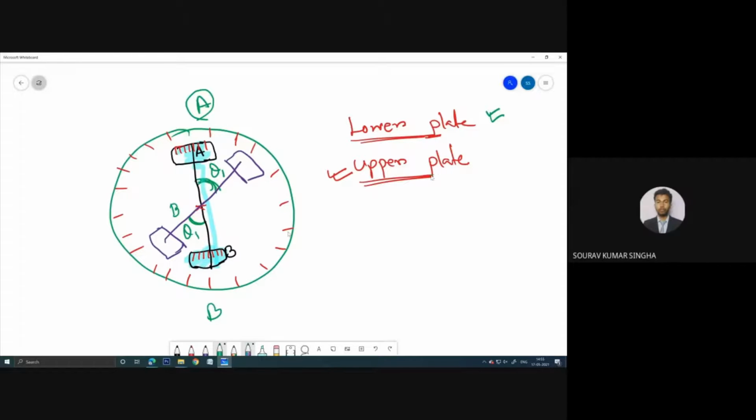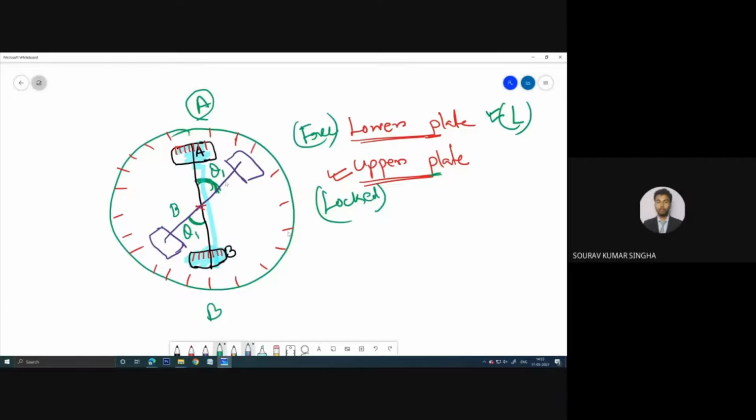There are two screws. These are very important when you do the practical. Why I am saying this in the theoretical portion is that when I show you in the lab, it will be very helpful for you. It is very simple. For the lower plate there is a locking screw, and for the upper plate there is a lock screw. When you unlock the upper plate and lock the lower plate, and take the angle, it will be the correct angle. Now when the lower plate is free and the upper plate is locked,